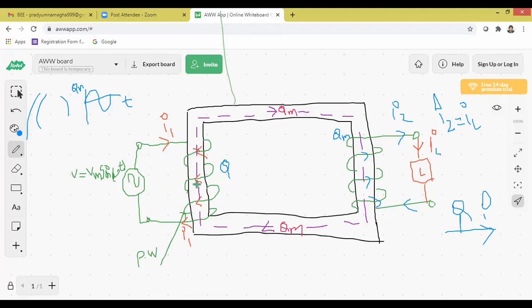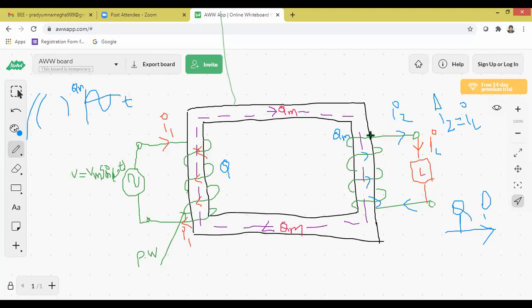Since the primary winding is placed on the rectangular iron frame, the rectangular iron frame gets magnetized, which is denoted by the value phi m. Since the secondary winding is also placed on the rectangular iron frame, according to Faraday's law of electromagnetic induction, there is a relative motion between the changing magnetic field phi m and the stationary secondary winding. As a result, the changing magnetic field touches or cuts or interacts with the secondary winding.